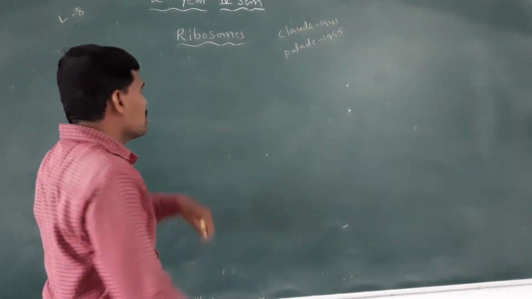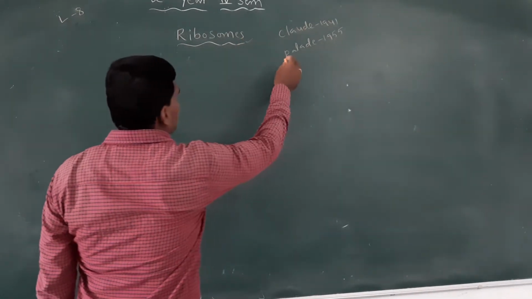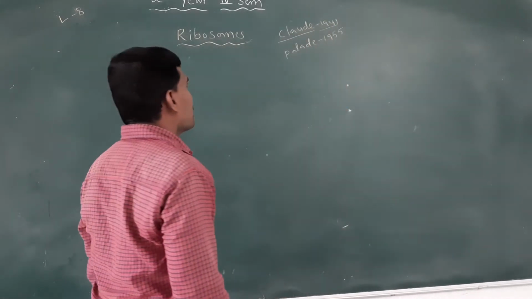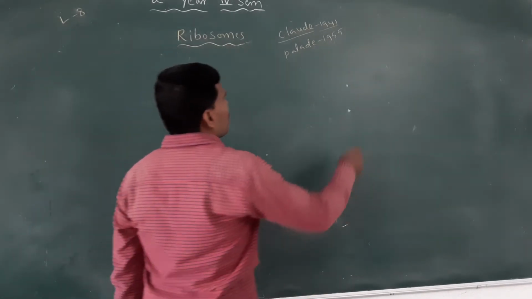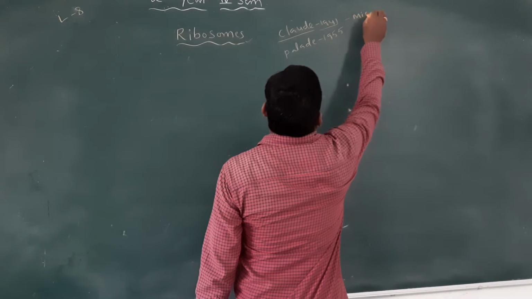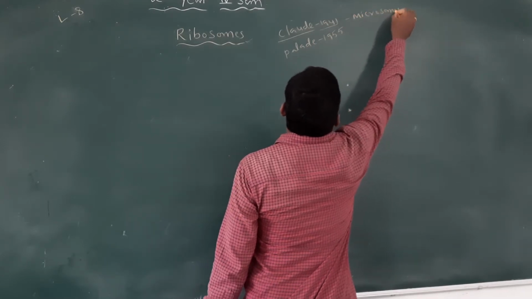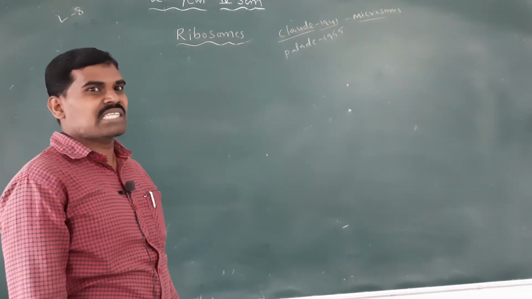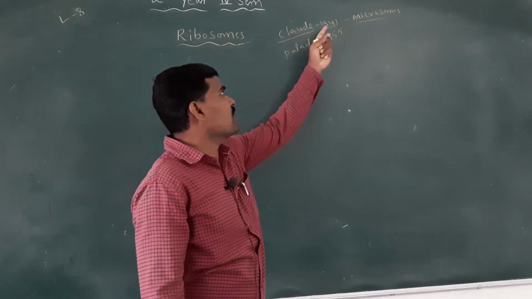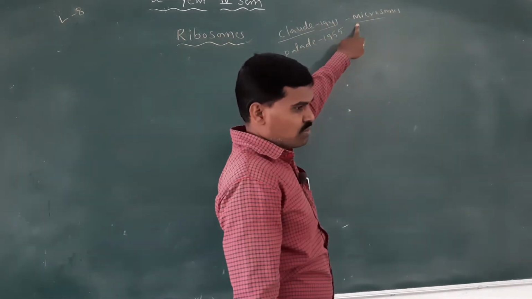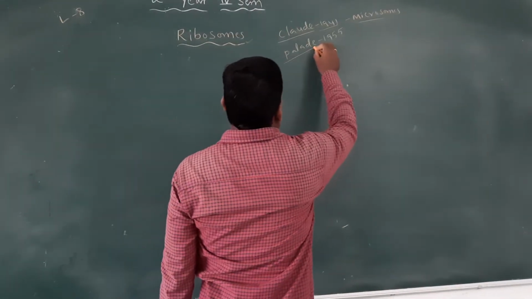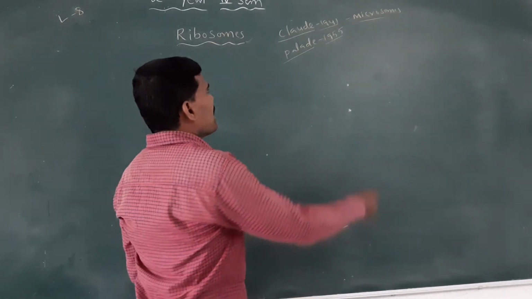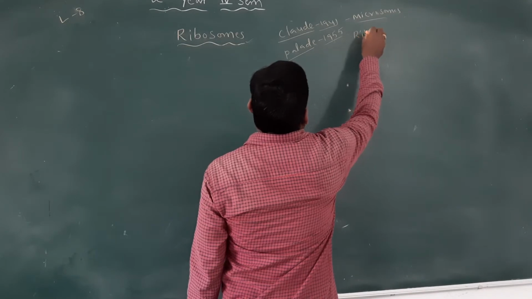Ribosomes were discovered by the scientist Claude in 1941, who named them microsomes. Then the scientist Palade, in 1955, named them ribosomes.